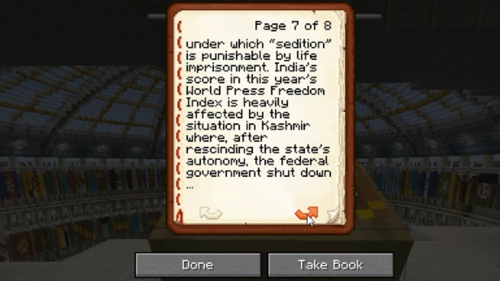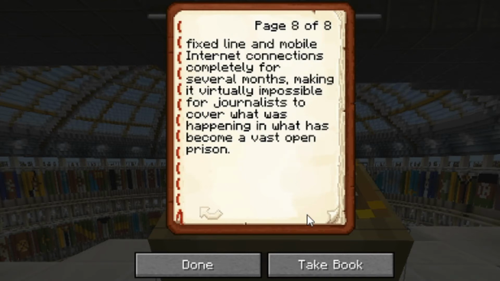India's score in this year's World Press Freedom Index is heavily affected by the situation in Kashmir, where, after rescinding the state's autonomy, the federal government shut down fixed line and mobile internet connections completely for several months, making it virtually impossible for journalists to cover what was happening in what has become a vast prison.